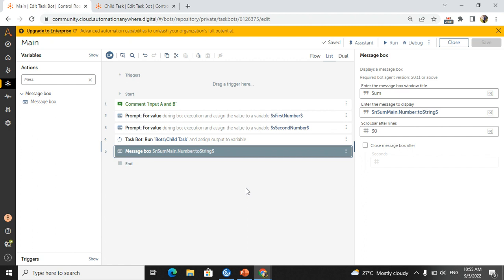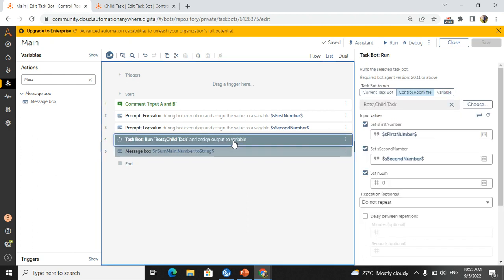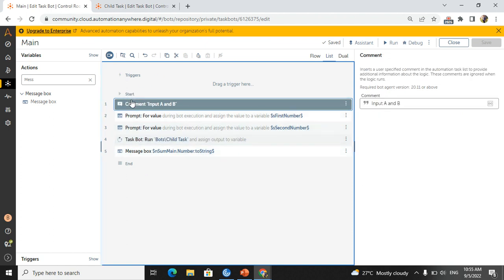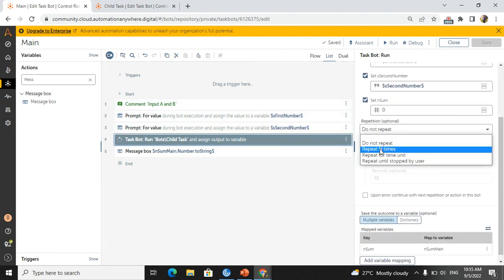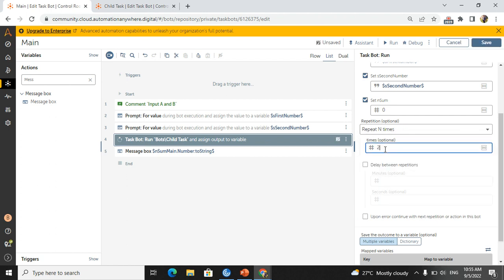It is not repeating. If you want to repeat again and again, then you can use a loop action outside. If you want to repeat only the particular output, you can take this one, repeat n times. You can understand better here. I will take it as 2 times.